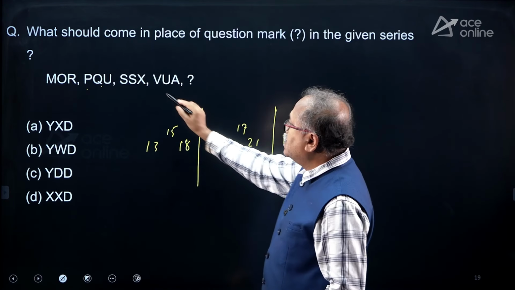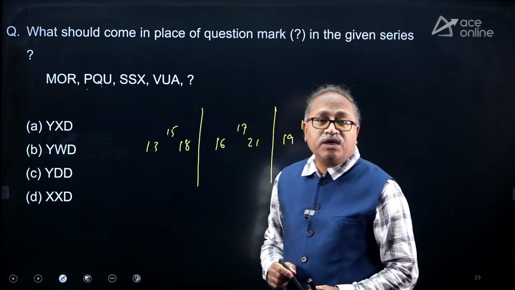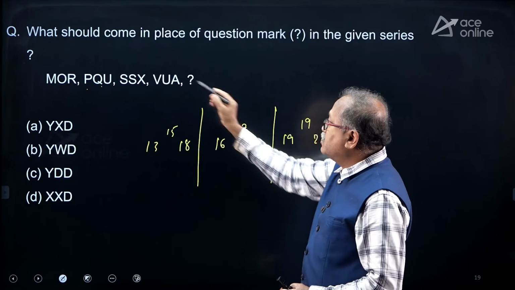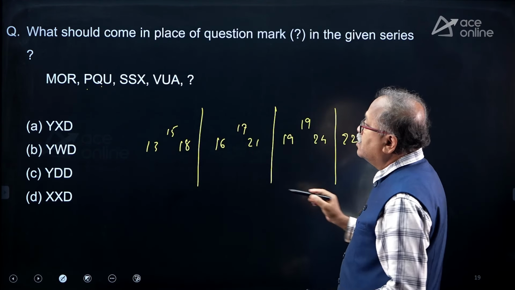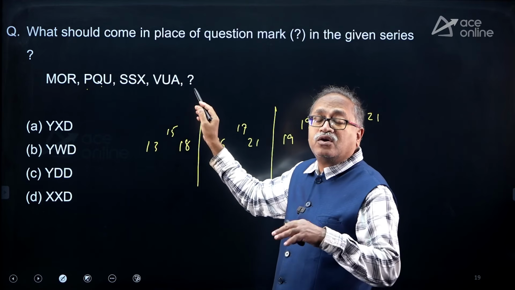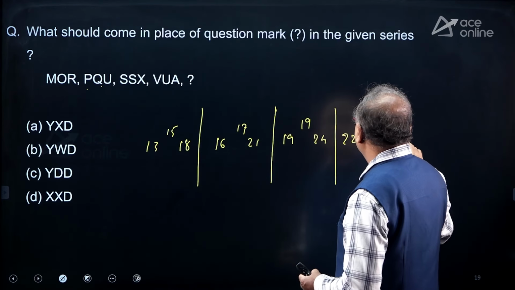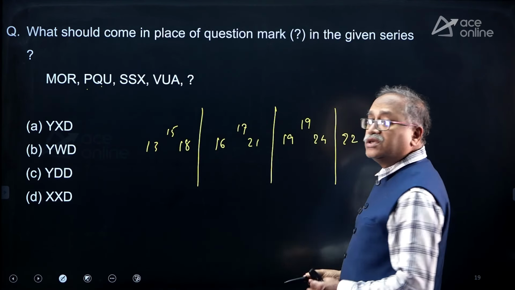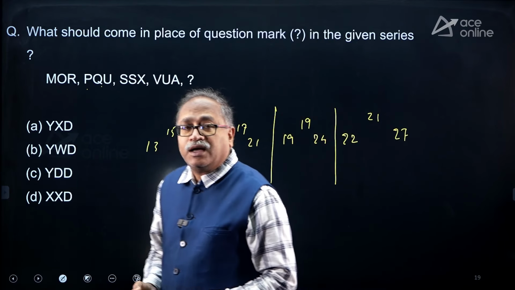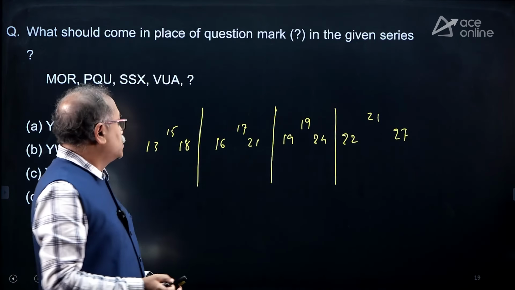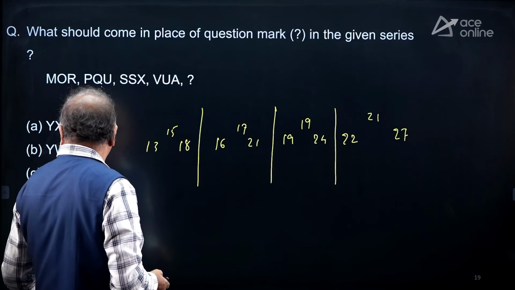And how about the last one? That's V is 22, 22, 21. And A can also be written as 27. The 27th letter is nothing but 27 minus 26, and that is A. So now notice this one.